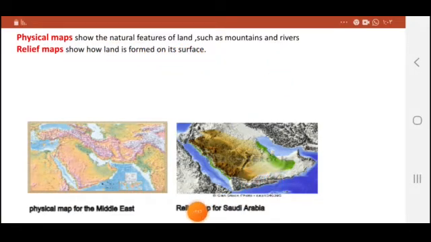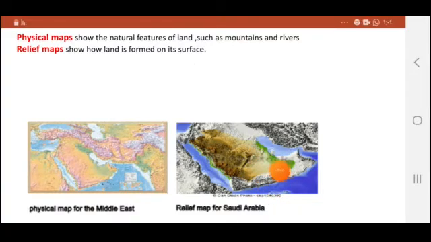The next one is a relief map. It is usually shown using colors. Using the colors, we can know the highland, the lowland, the flat land, the tops of mountains, because relief maps show how land is formed on its surface. Look at this relief map of Saudi Arabia.